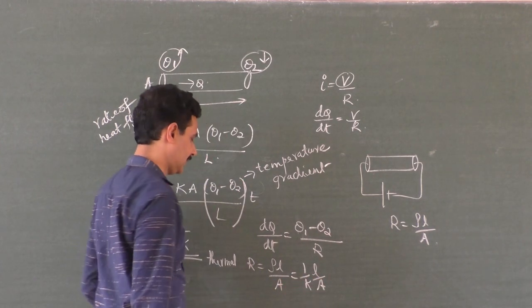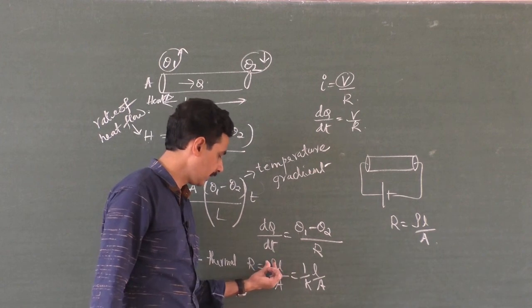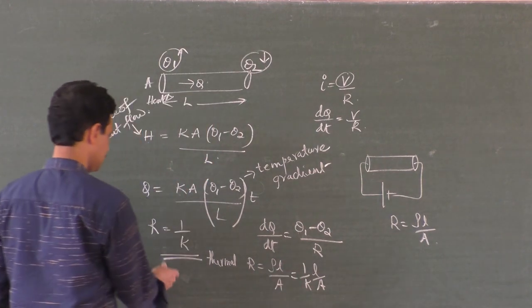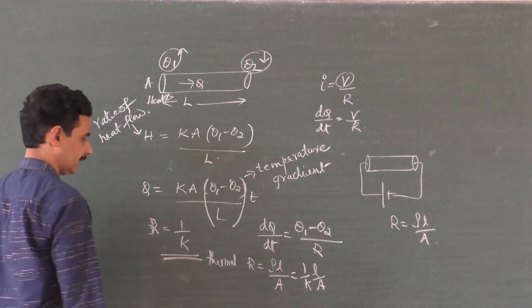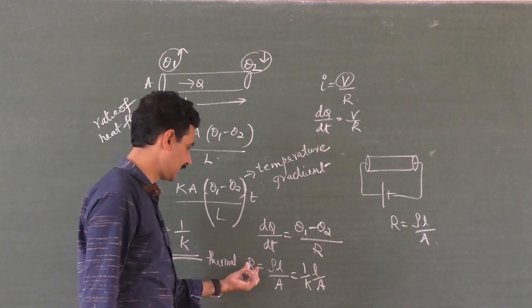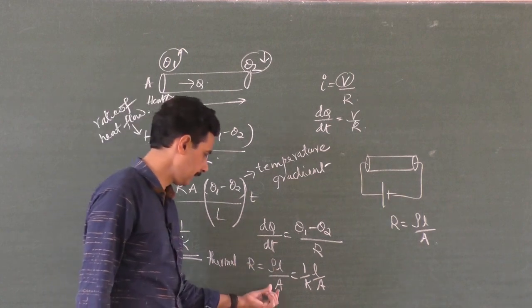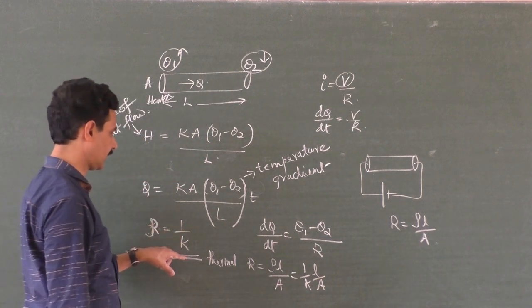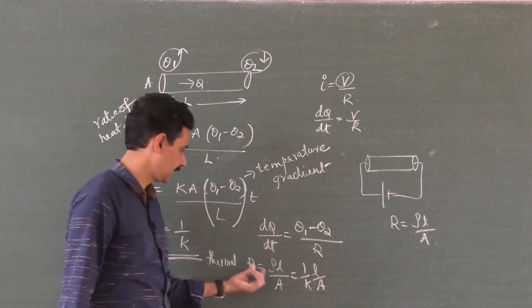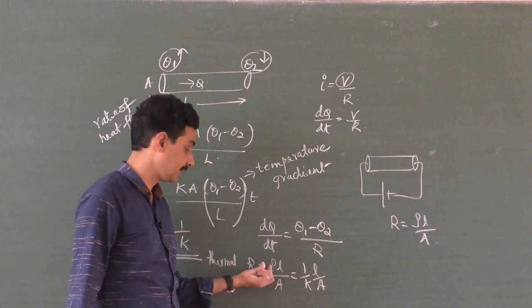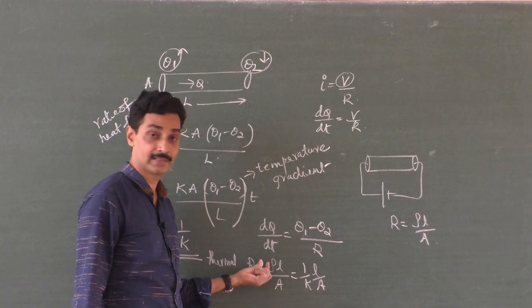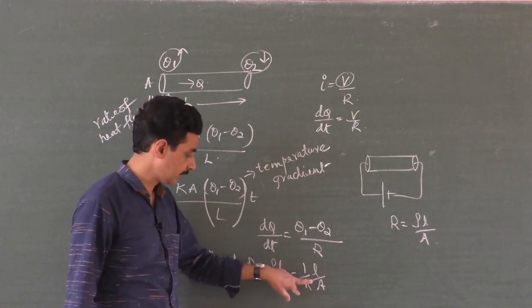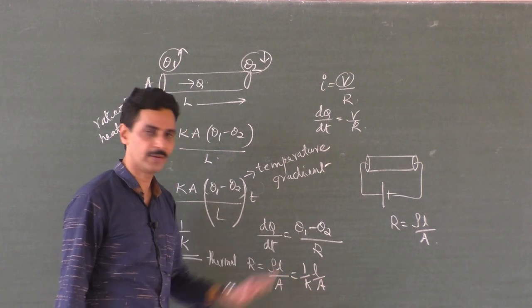What is 1 by K? The reciprocal of resistivity is called conductivity. Actually, it is resistivity, right? Rho is 1 by K. So thermal resistance R is equal to rho L by A. Resistivity is reciprocal of conductivity. But here rho is not electrical resistivity; it is thermal resistivity, which can be written as the reciprocal of conductivity. So you can use this formula also.